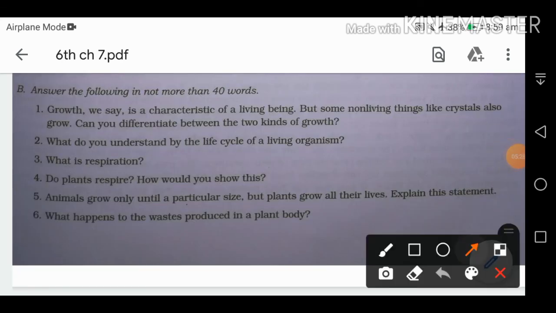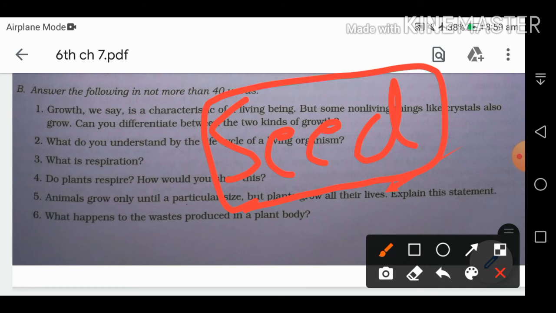The next question we have now: animals grow only until a particular size but plants grow all their lives. Explain this statement. So it is true that plants start from a seed and grow all their lives, from a small seed to seedling, then to a tree, and they keep growing until we cut them down, or they die from some other reason. But in case of animals, they grow only to their adult size. After that, they stop growing and they start to reproduce.